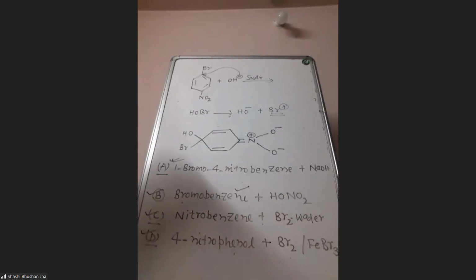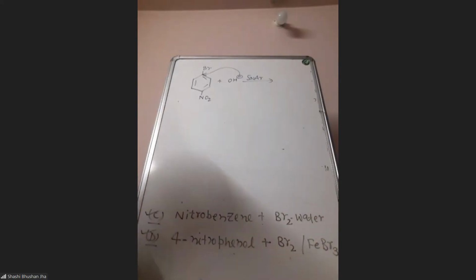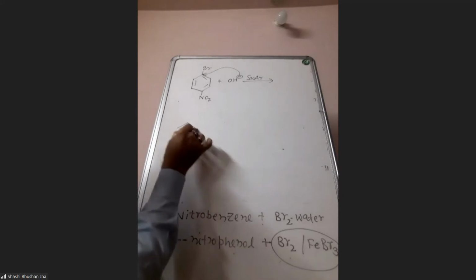Sir, in option D, can EAS happen, because the electron pair on O can be donated to FeBr3? So it will donate to FeBr3, but it does not mean that halogenation will not happen.